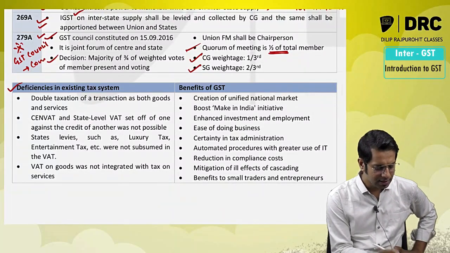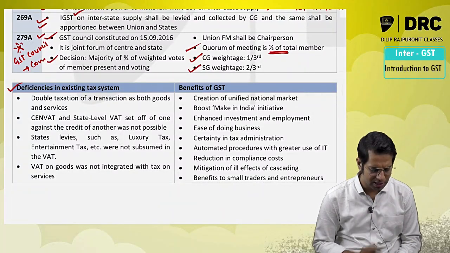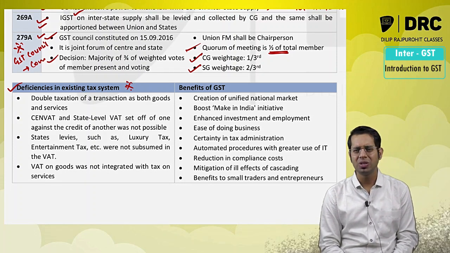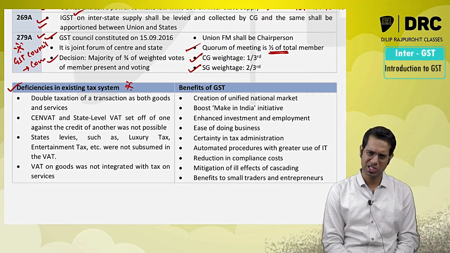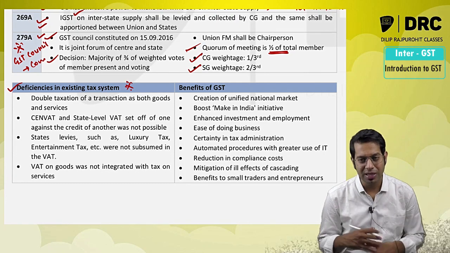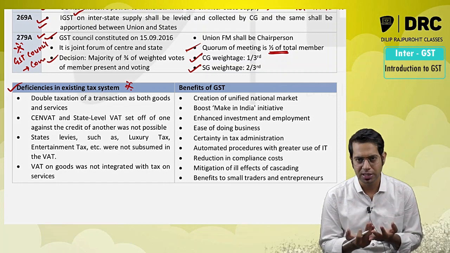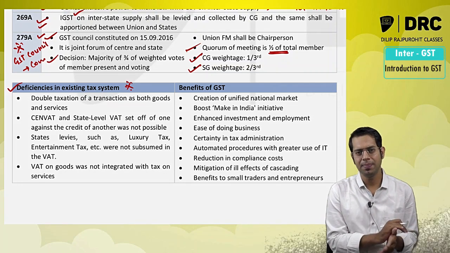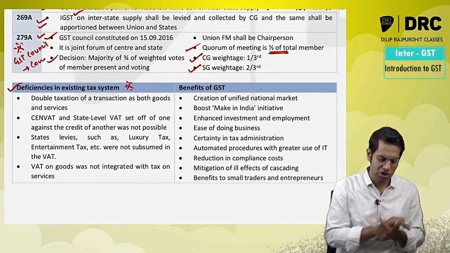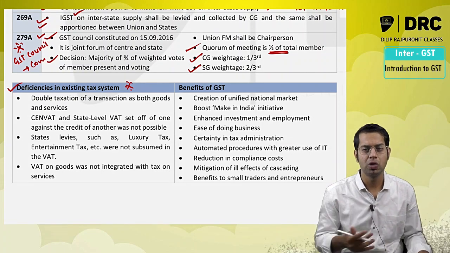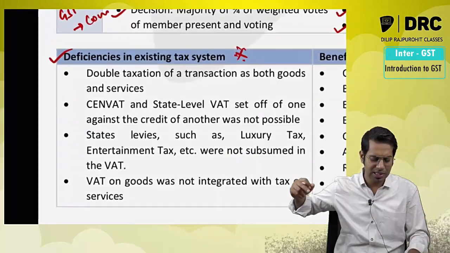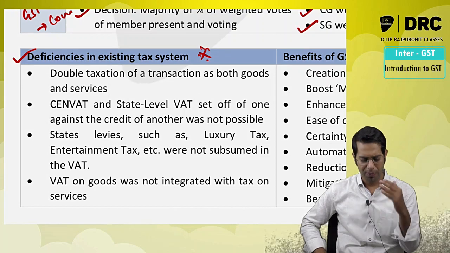Then, sir, what was the reason for introduction of GST? This also is a question which was asked twice in your examination. Please note, these questions were asked at the beginning stage of GST law. Deficiencies in the existing tax regime: what were the disadvantages or deficiencies in the existing tax regime? The existing tax regime means the tax system which was there before GST law. Or they may ask what was the need for GST in India? Need is nothing but the disadvantages of the taxes which were there before GST law.